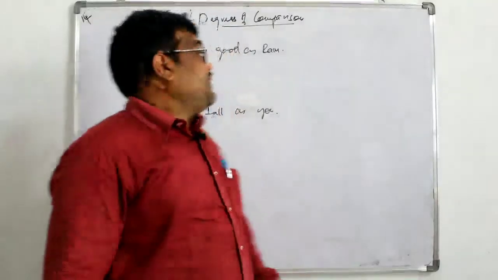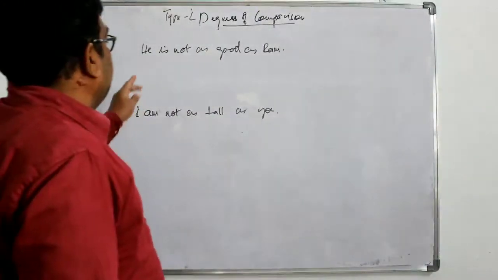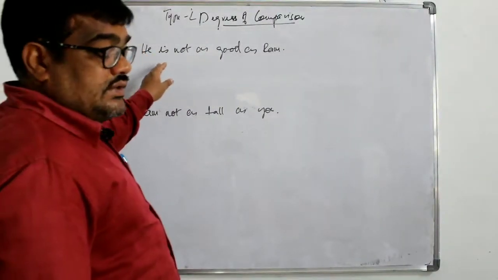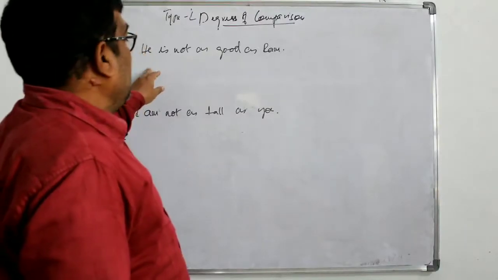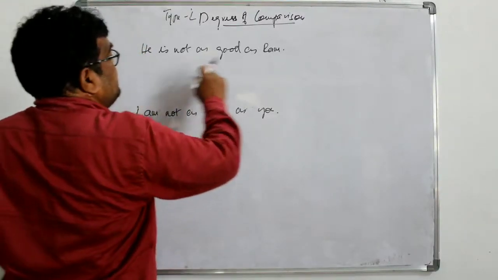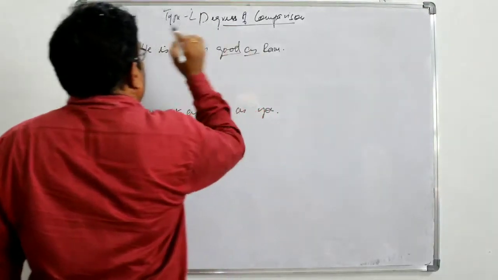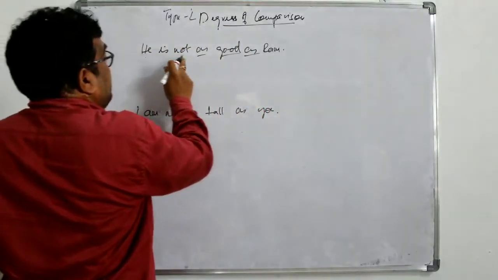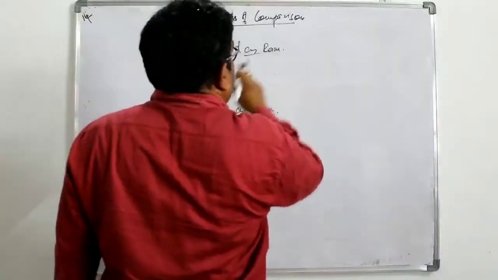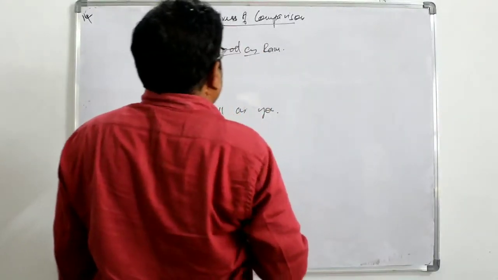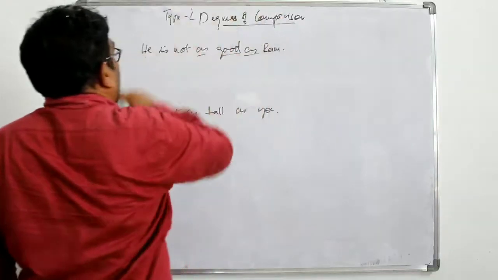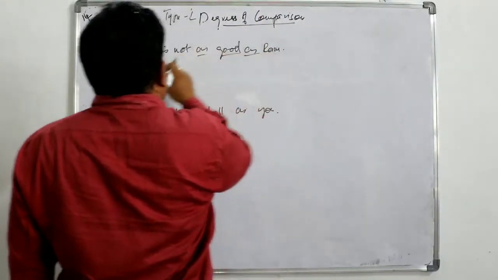Right. I have taken another two examples here, in which the sentences are in negative. See this. This is in positive degree because we have as and the base form of the adjective. He is not as good as Ram. Now change that.